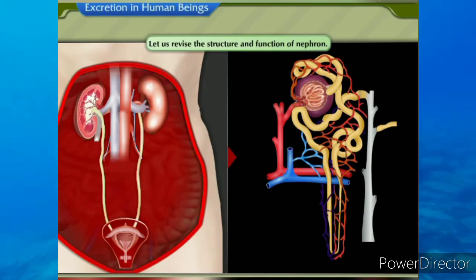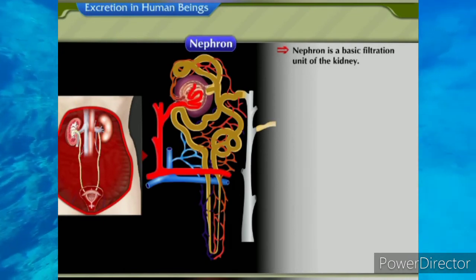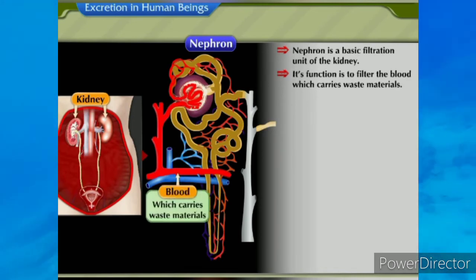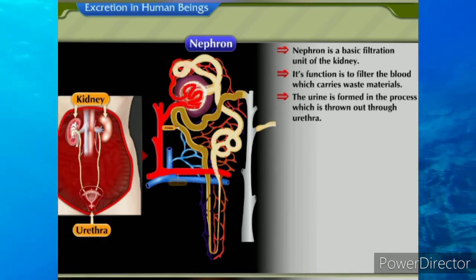Let us revise the structure and function of nephron. Nephron is a basic filtration unit of the kidney. Its function is to filter the blood which carries waste materials. The urine is formed in the process which is thrown out through urethra.